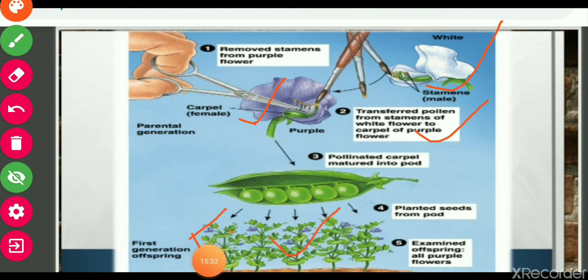In this F1 generation, all plants have purple flowers, because purple is the dominant trait here, so it is expressed in F1 generation. So this is the process of crossing of two plants.